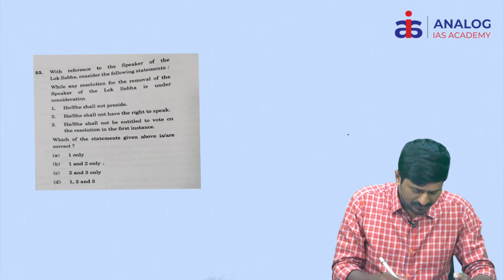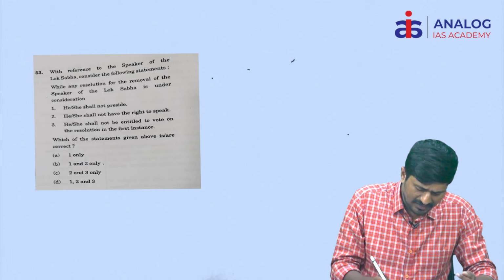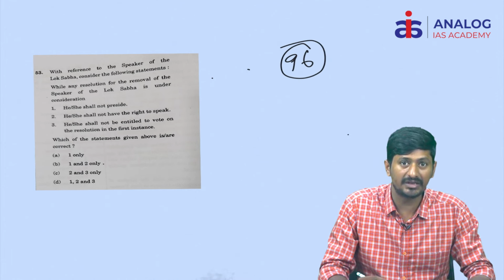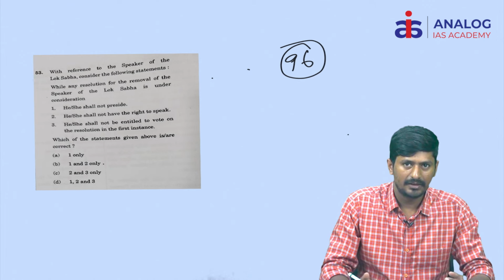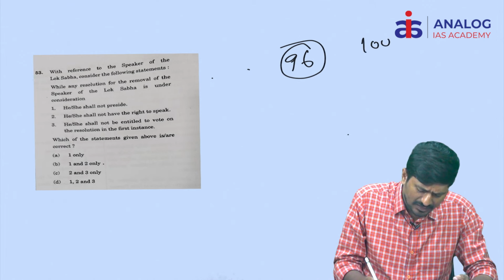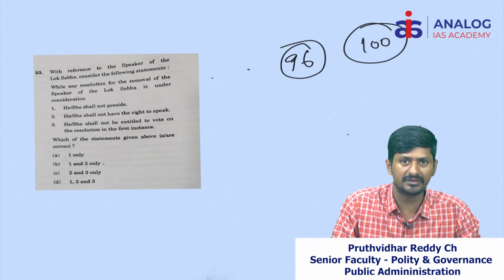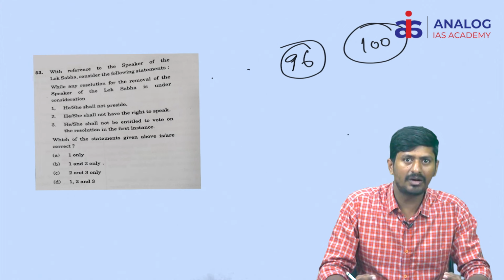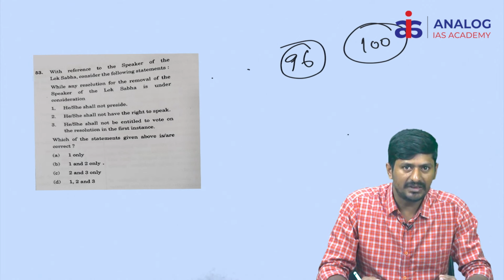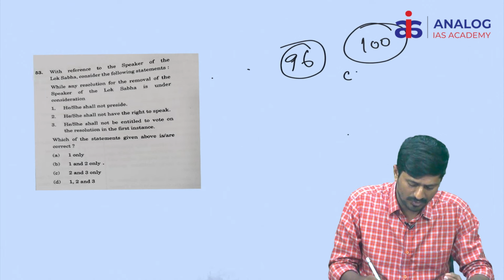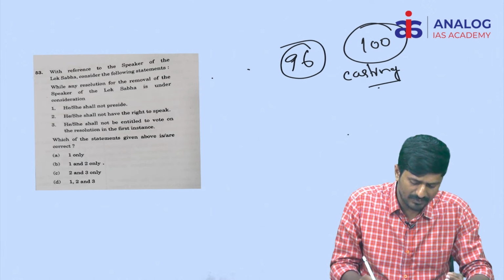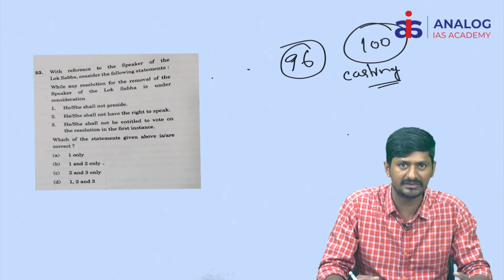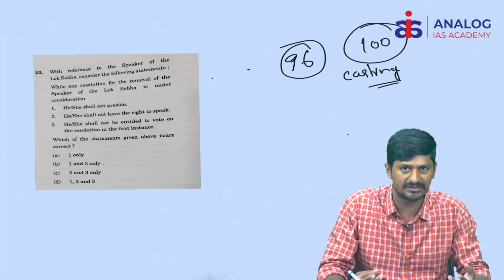Basically, Article 96 of the Constitution talks about the removal resolution and the procedure involved. Article 100 of the Constitution talks about the voting procedure in the Lok Sabha and Rajya Sabha. Usually, according to Article 100, the Speaker exercises a casting vote. Casting vote means, whenever there is a tie, an equality of votes, the Speaker exercises the deciding vote. That is what is called a casting vote.